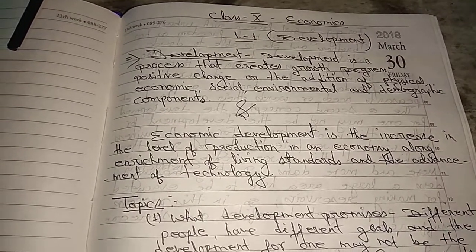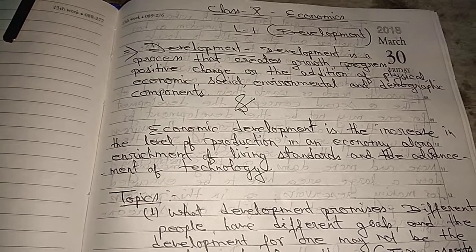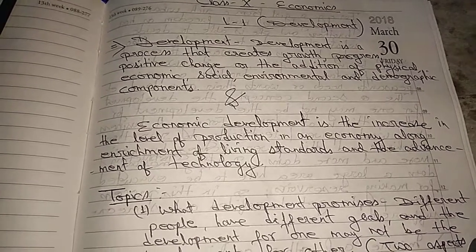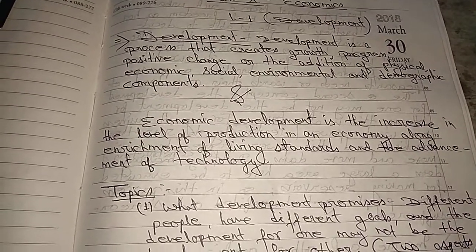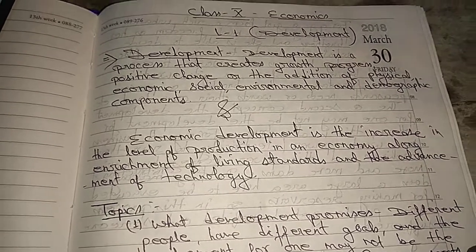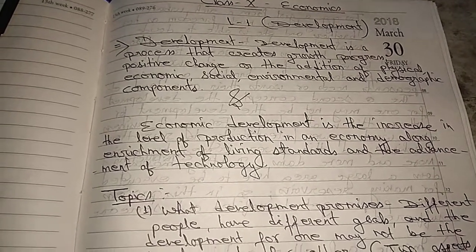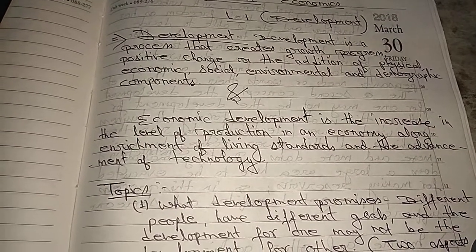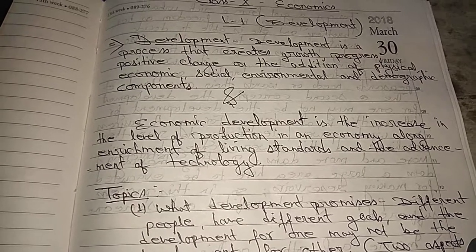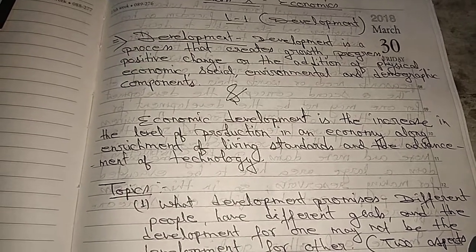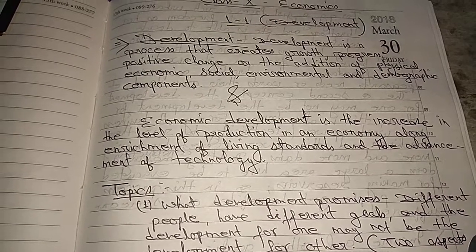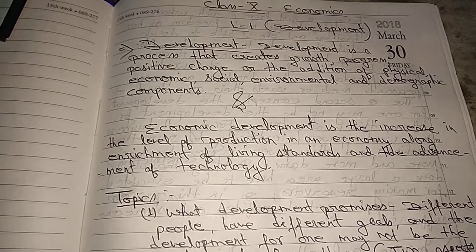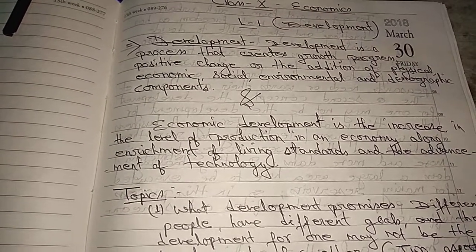And this development is totally different from the term economic development. Economic development is the increase in the level of production in an economy. Remember, economic development is the increase in the level of production in an economy along with the enrichment of living standards and the advancement of technology. Then there are differences between development and economic development.